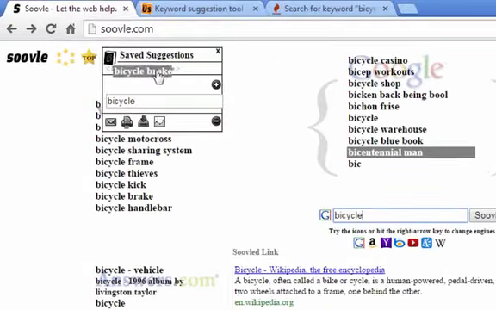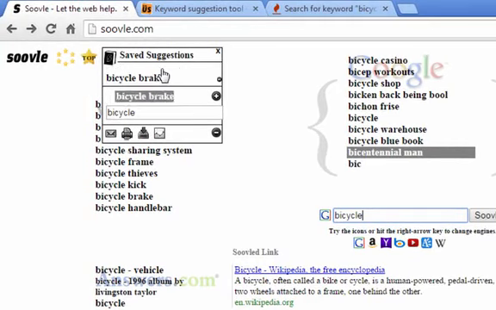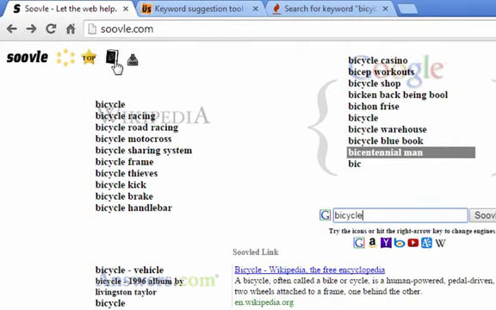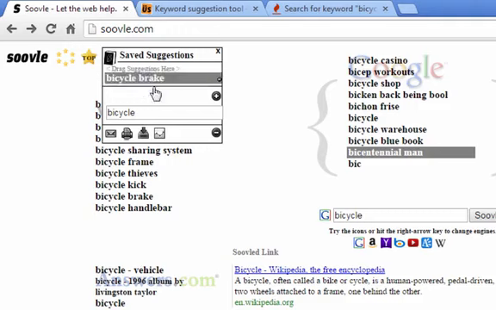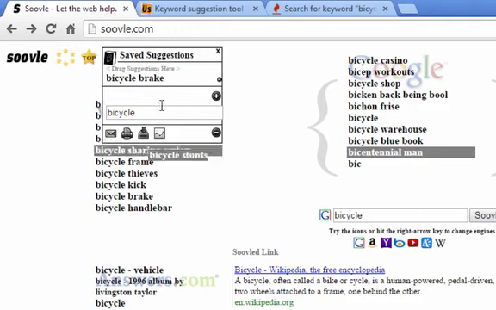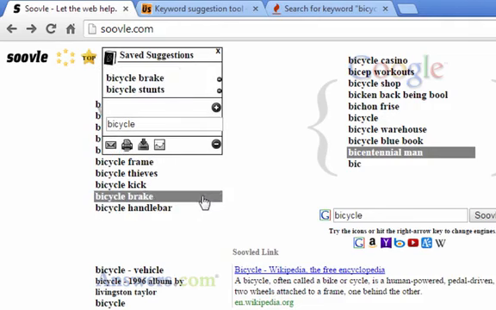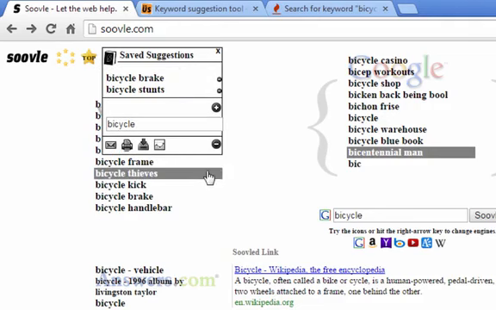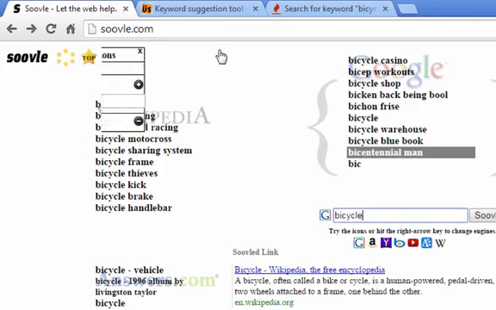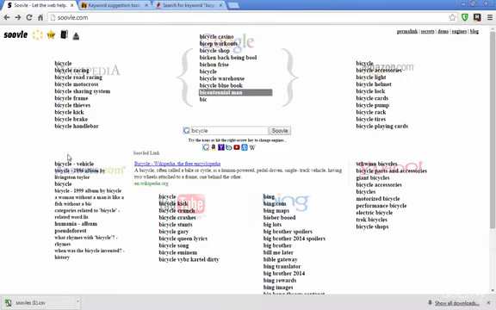So if you like a keyword and you want to save it, you just click on it and then drag it to the top, the little book, and you'll see it's up there. And then you can send that information, you can print it, you can email it, right? Or you could just take all of the keywords on the page by clicking the little download button, and it's going to save them as a CSV.